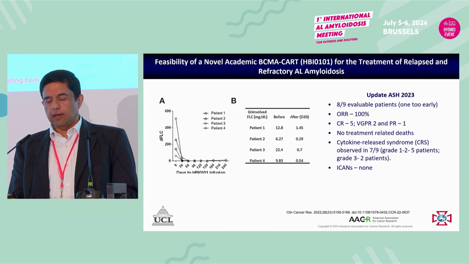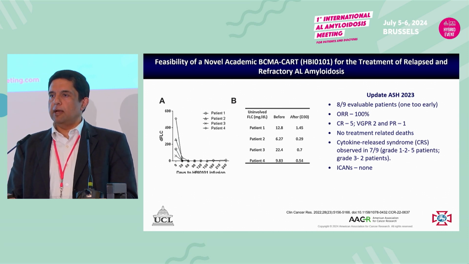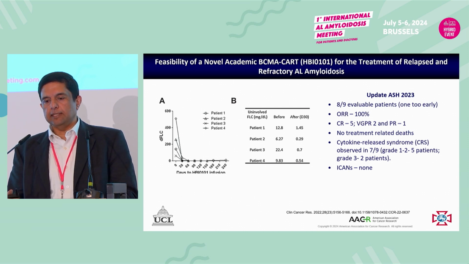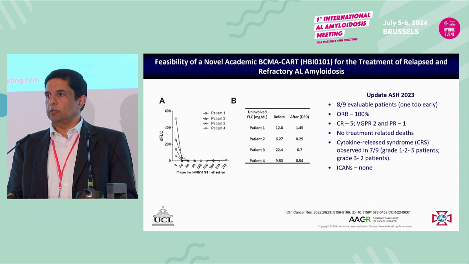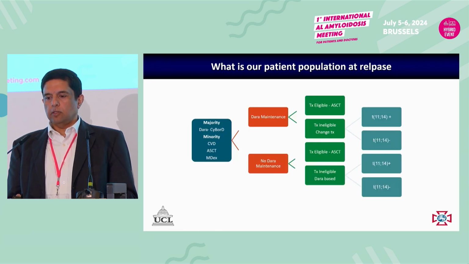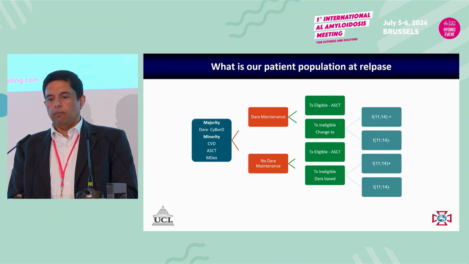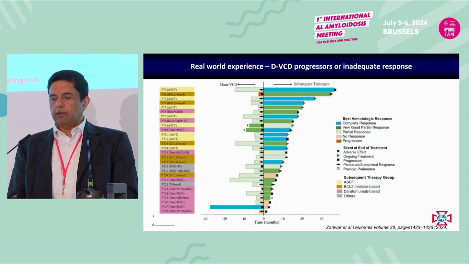We have seen this data on CAR T cells, and we look forward to other studies. There are other CAR T cells with different targets, and we are hoping that we may have an academic CAR T cell study targeting CD19 and BCMA in due course. So this is our patient population. I showed you this graph earlier. Maintenance, no maintenance, progressing on DARA, off DARA. What is the real-world experience?